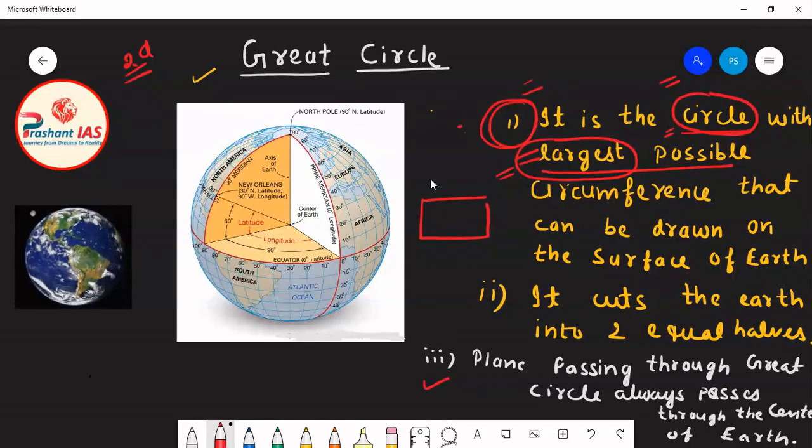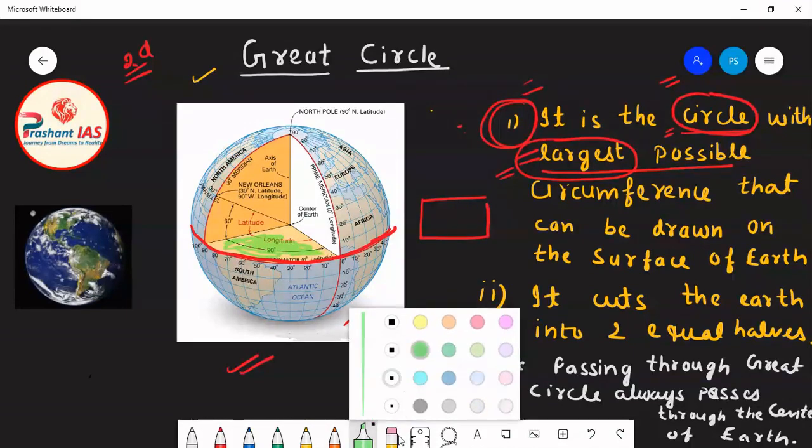Now in this diagram, if this red line is the equator, then you can clearly see that this green region which I am highlighting is the plane which is passing through the equator.